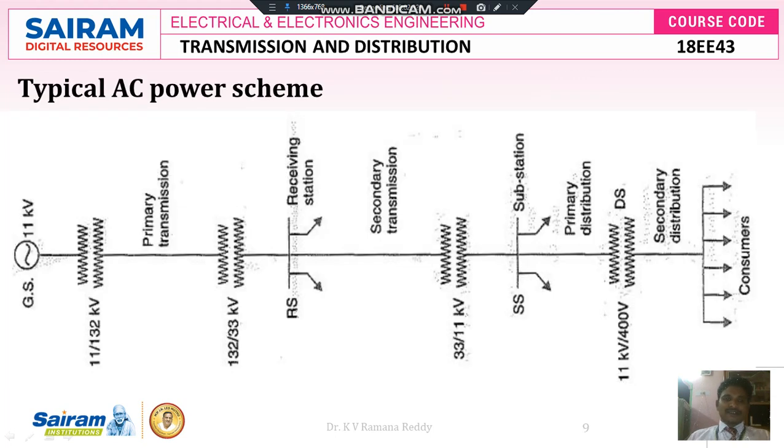This is the typical AC power scheme. At the generating station, we are generating a voltage of 11 kV. In most cases there are 2 to 20 generators, depending upon the rating of the generating station. Each generator generates 11 kV.